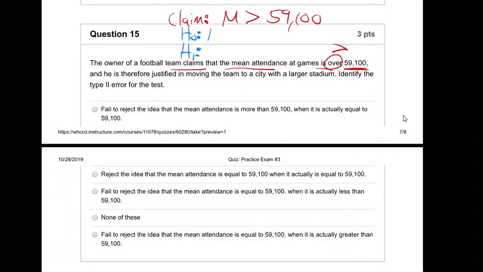What is H0 always? It's always equals. Always equals, and we always use the same number. And therefore, one of these two, remember, one of these two has to match the claim. So it's not H0 because H0 is equals. So the claim must be H1. So that one is the claim.